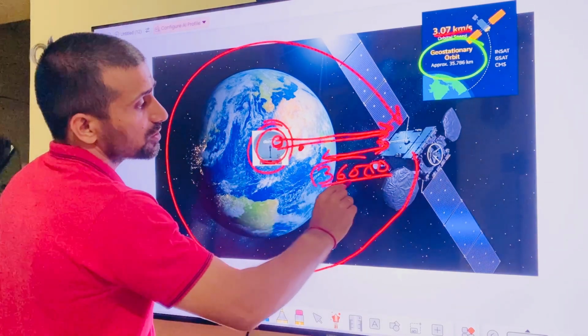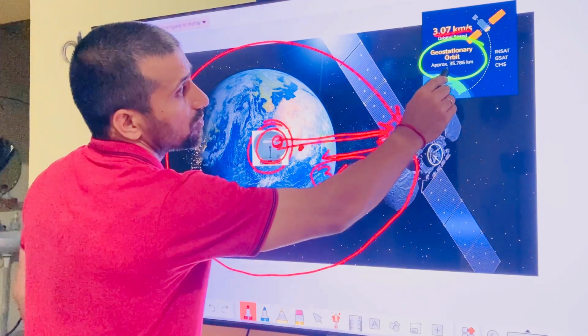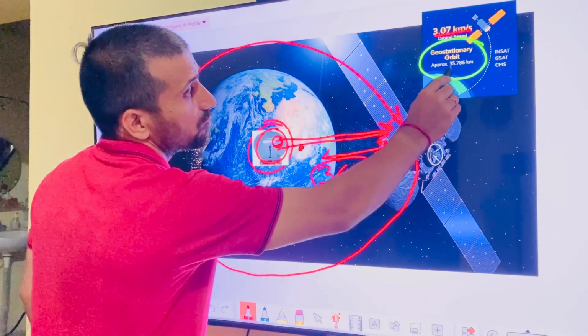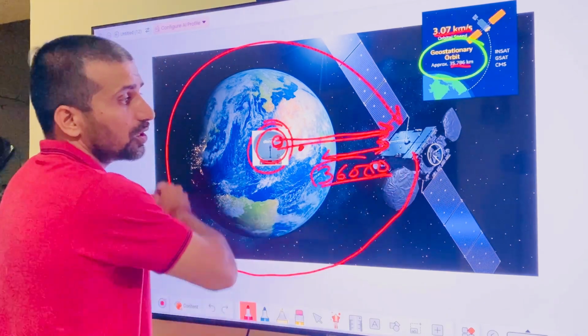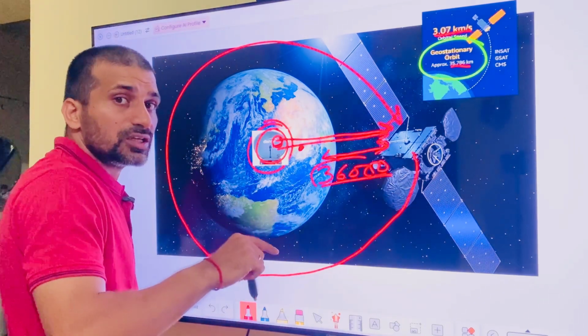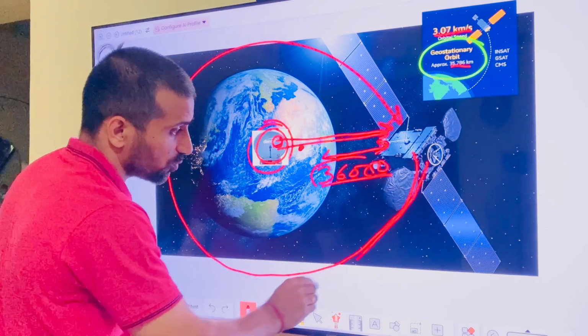So this 36,000 kilometers, approximately 35,706 kilometers, is also called the geostationary orbit, because this is the orbit.